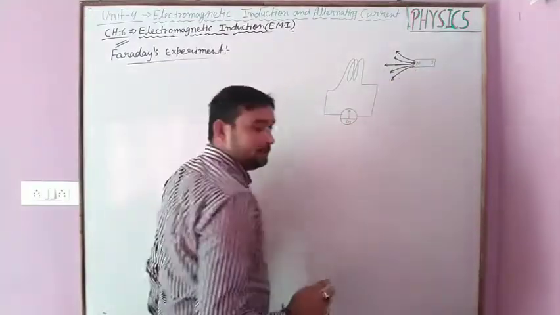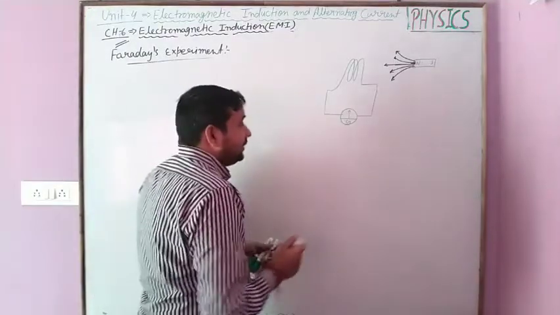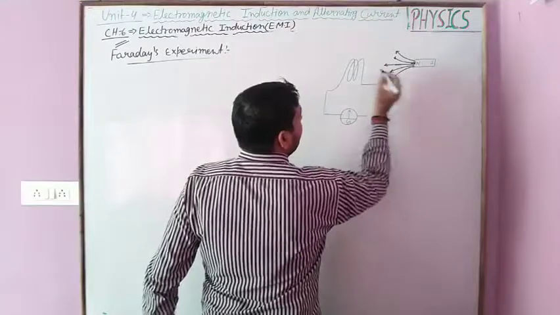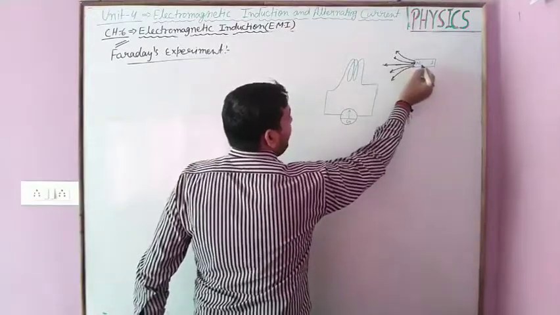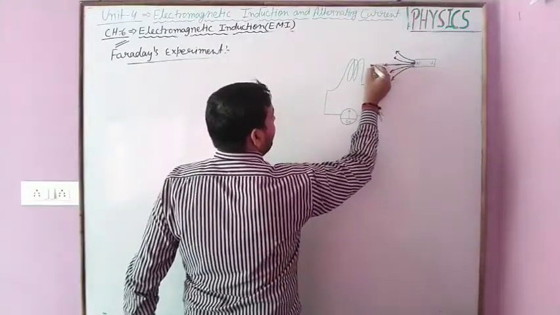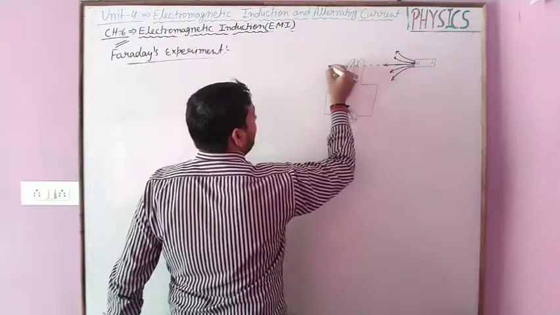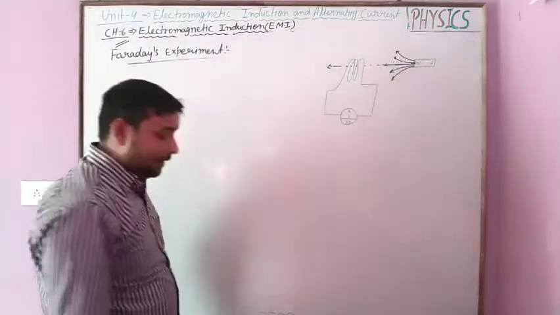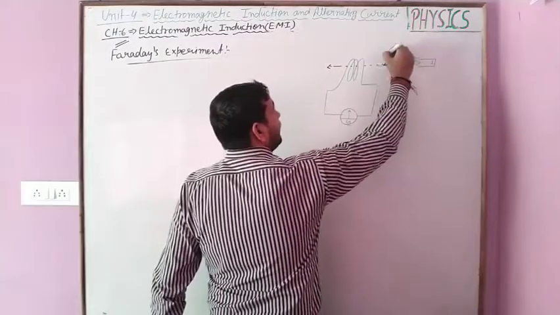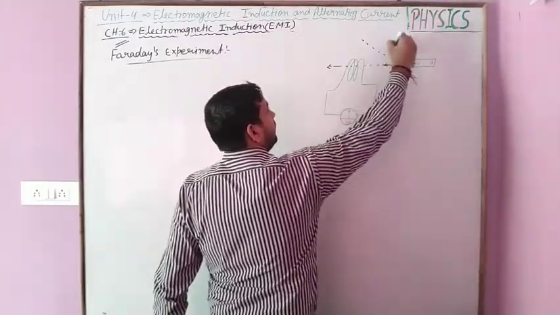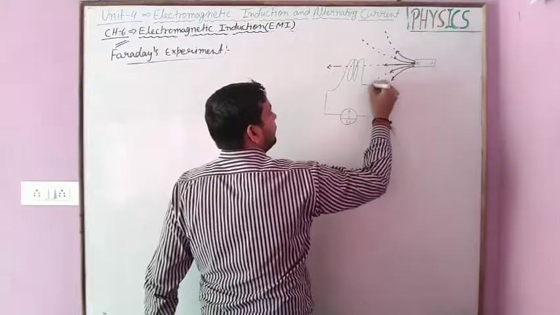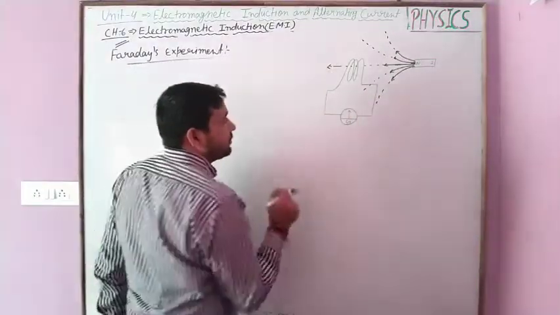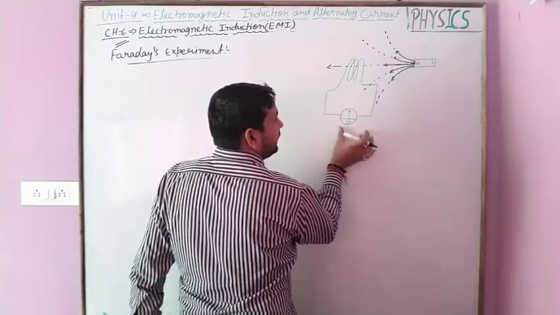near to the coil. And in this situation, when the bar magnet is kept near to the coil, it is observed that the magnetic field line which is moving straight with the coil is linked with the coil, and the rest of the lines are not linked with this coil. Then he observed there is no deflection in the galvanometer.